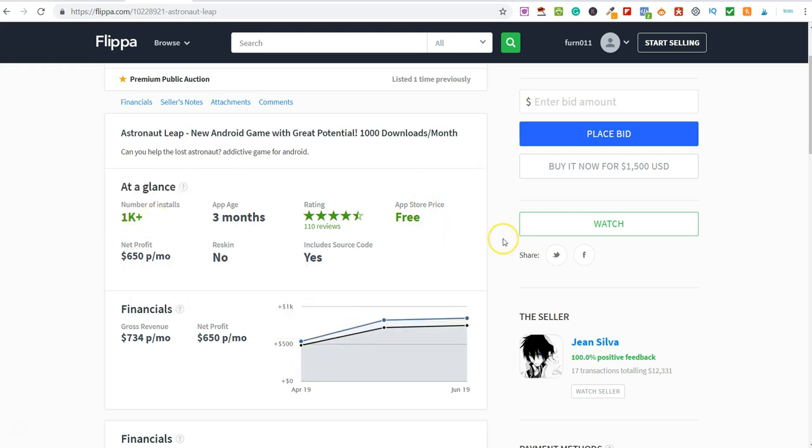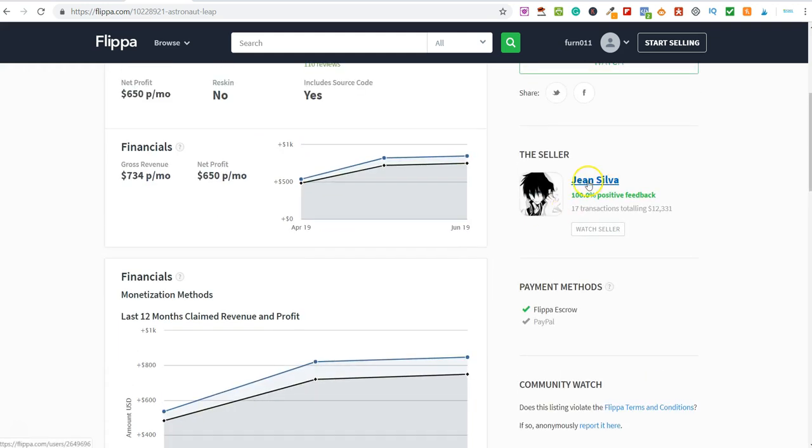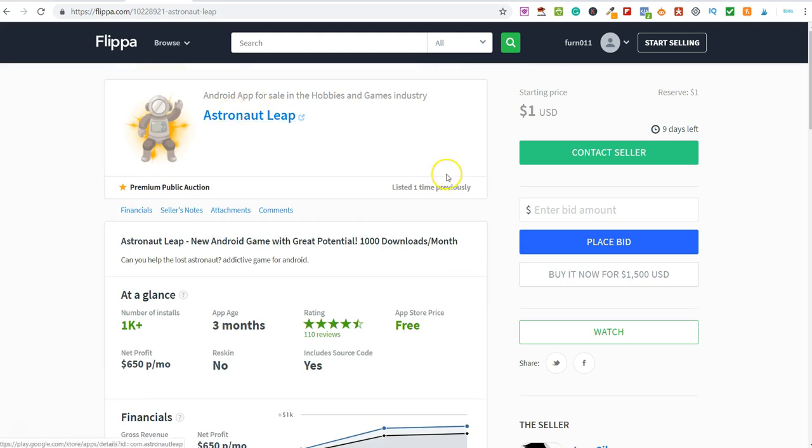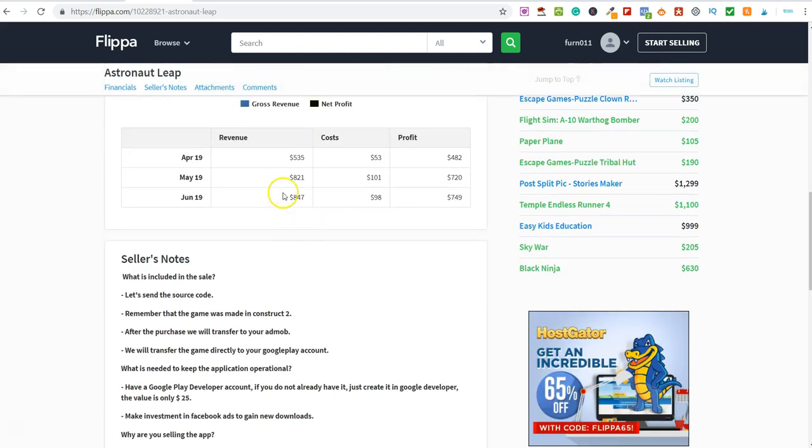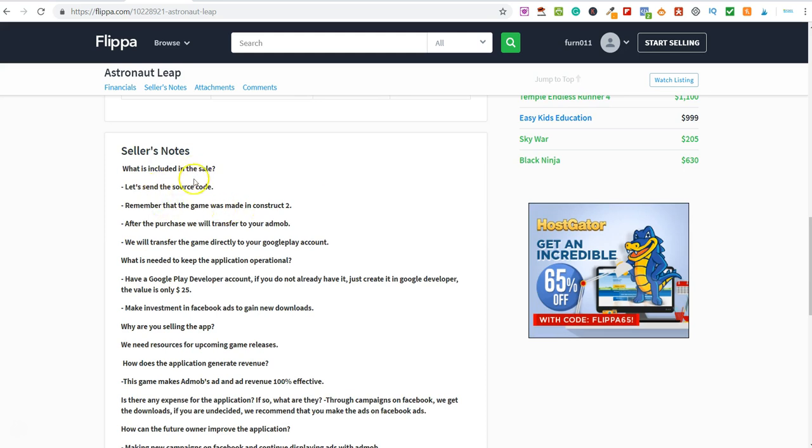So over on the App Store, scroll down here, you can see this is the seller, 100% positive feedback. This app here as well, it's been listed before, so somebody has done exactly what I'm teaching you in this video here. So I'm going to scroll down here, you can see exactly how much they earn in profit for the month. So it tells you exactly what's included, what's not included, and it tells you also how they're actually making money with this. So make investment in Facebook ads to gain new downloads. So they're actually making this money via Facebook ads.